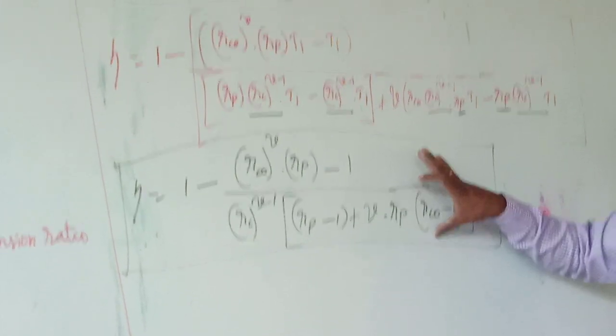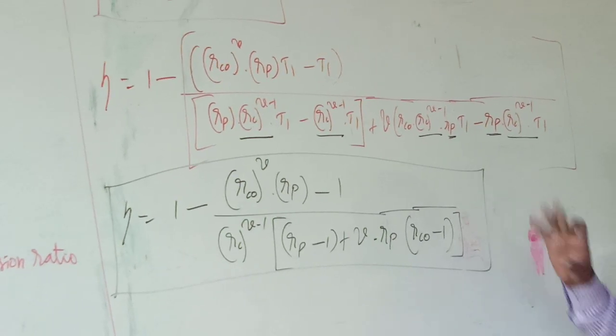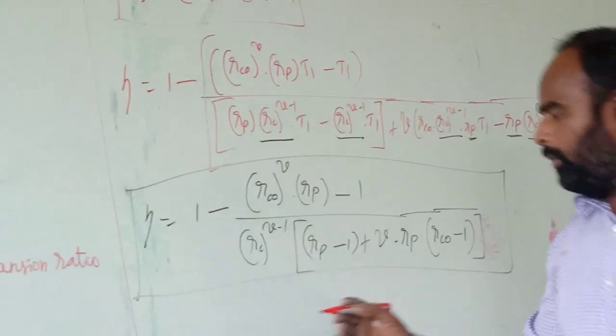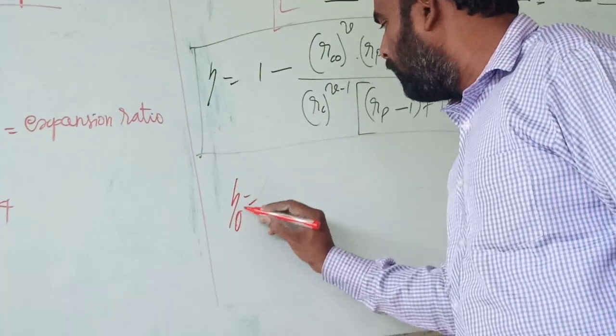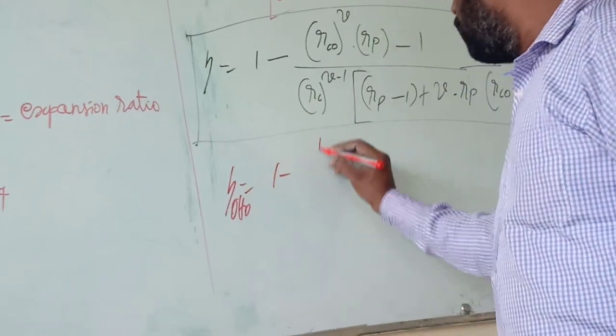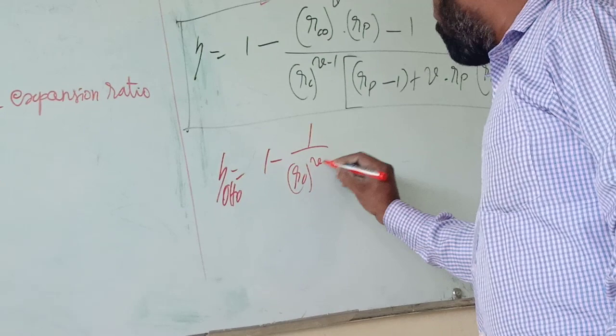Remembering these equations is very, very difficult. For the Otto cycle, we can easily remember: efficiency equals 1 minus 1 by RC power gamma minus 1.